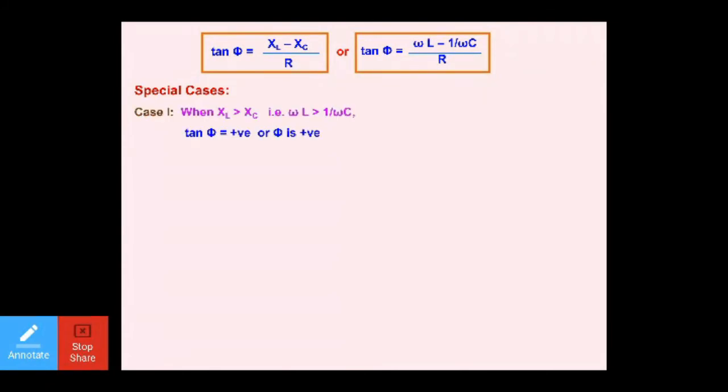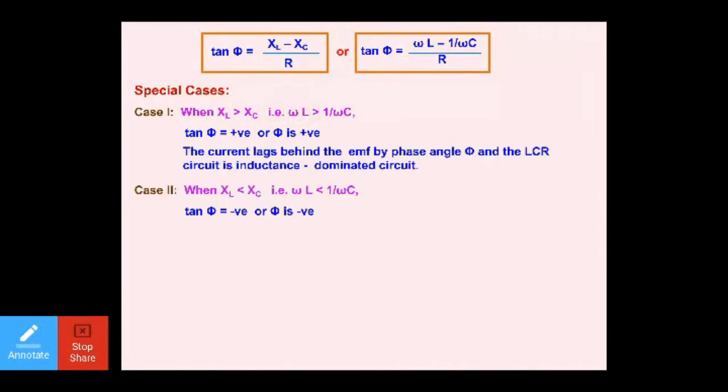Special cases. When XL is greater than XC, if the inductive reactance is greater than the capacitive reactance, then omega L is greater than 1 upon omega C. In that case, if XL is greater and XC is less, you will get a positive value of tan phi.